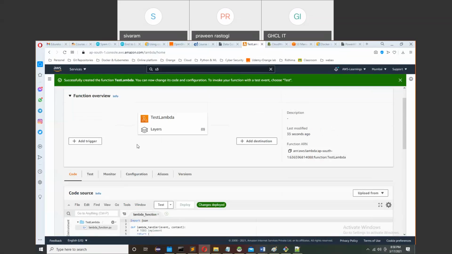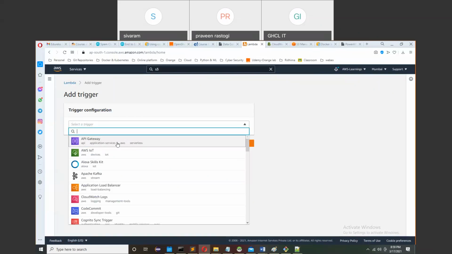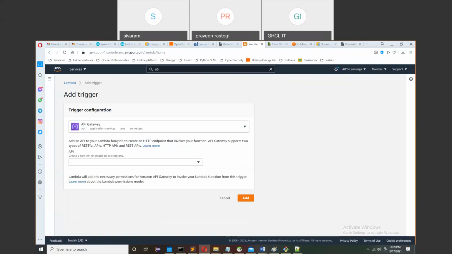So it cannot do anything for me. To make it as a service, you need to trigger it as an API gateway.